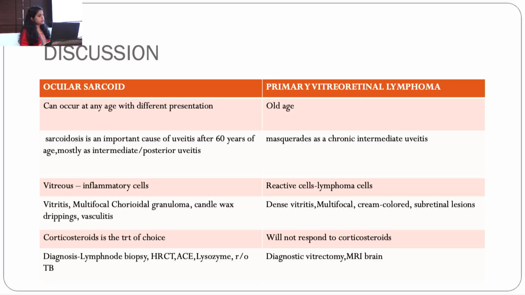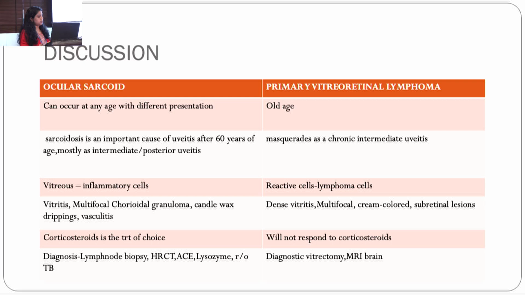So coming to the discussion, ocular sarcoid can occur at any age with many different types of presentation. If it occurs in older age, like after 60 years, it can present with either intermediate uveitis or posterior uveitis also. The vitreous cells are basically inflammatory cells. Along with intermediate uveitis, you can also get posterior uveitis findings like multifocal choroidal granuloma, periphlebitis or vasculitis. Corticosteroid is the treatment of choice in this case.